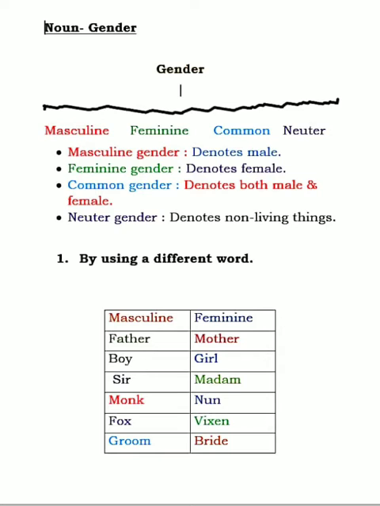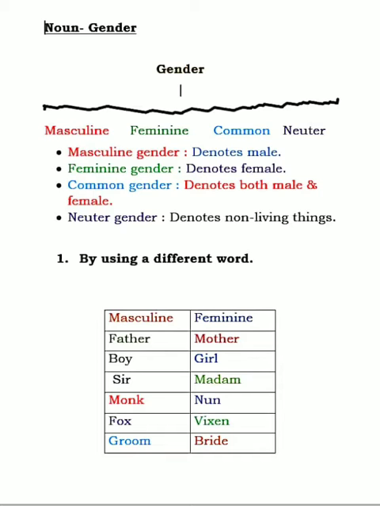For forming the feminine gender, we follow some rules. Let us see the first rule by using a different word. Now, masculine gender, as I told you, denotes the male. So the first one is father. The feminine gender will be mother. Now boy, girl, sir, madam, monk, nun. Can you tell me, children, who is a monk? Monk is a religious person who lives a simple life and who preaches. So the feminine gender of monk is nun.